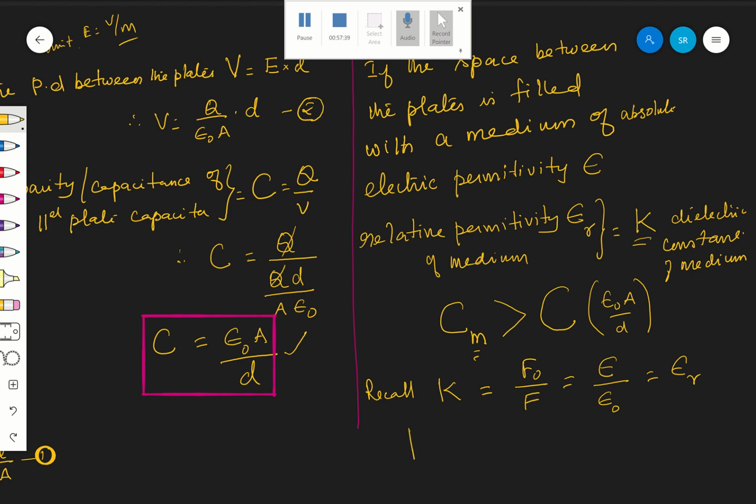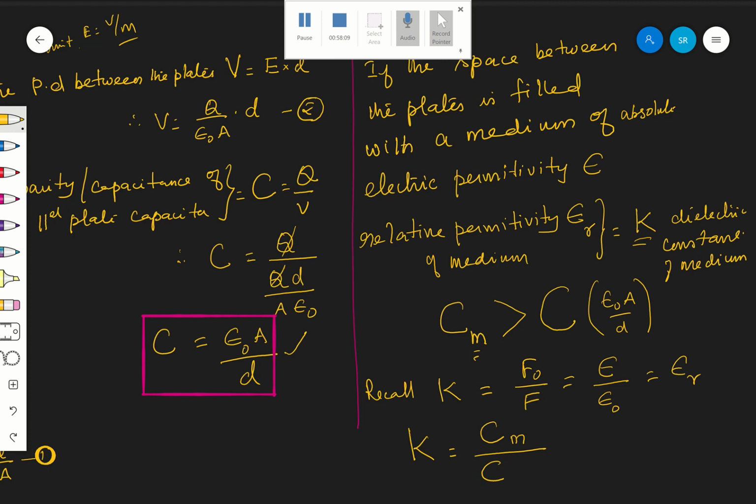Now I am going to give one more definition for K. What is K? K is nothing but a ratio between the capacitance of the capacitor with the dielectric medium in between the plates, divided by the capacitance of the same capacitor with air or vacuum between the plates.